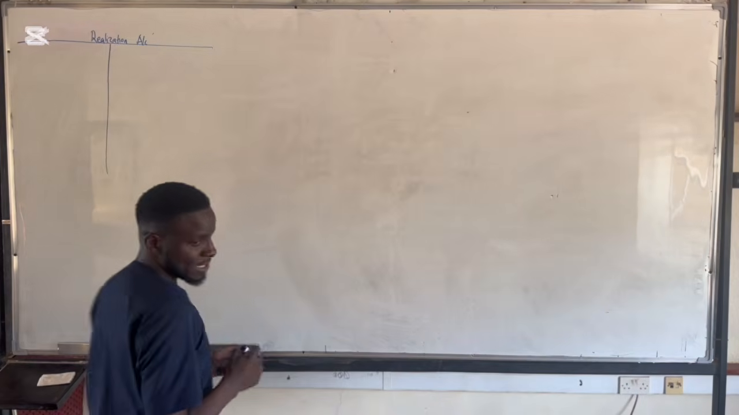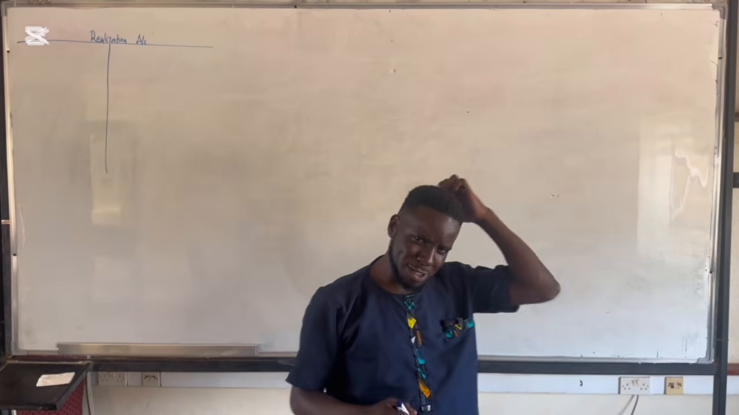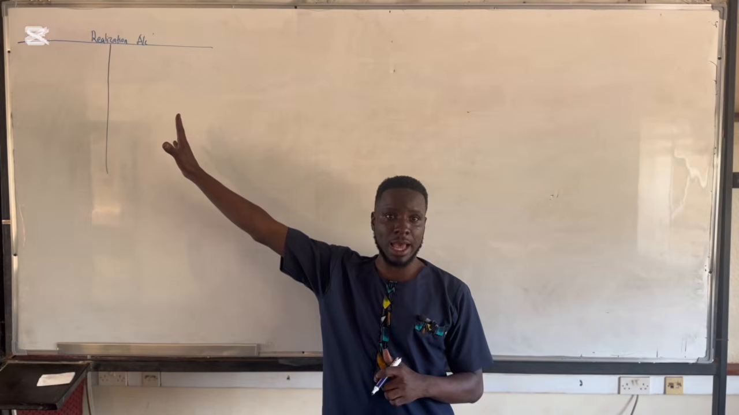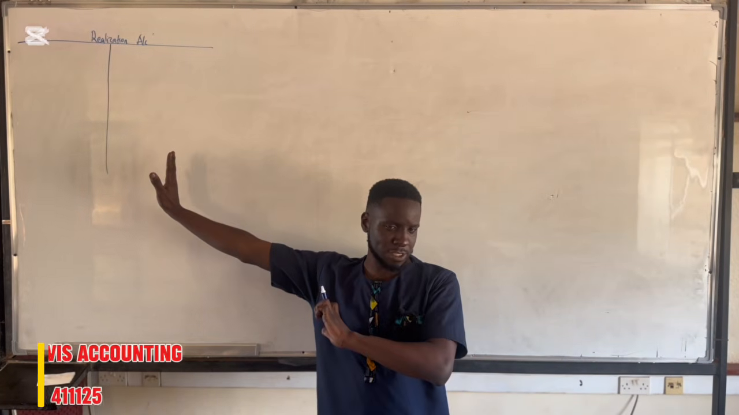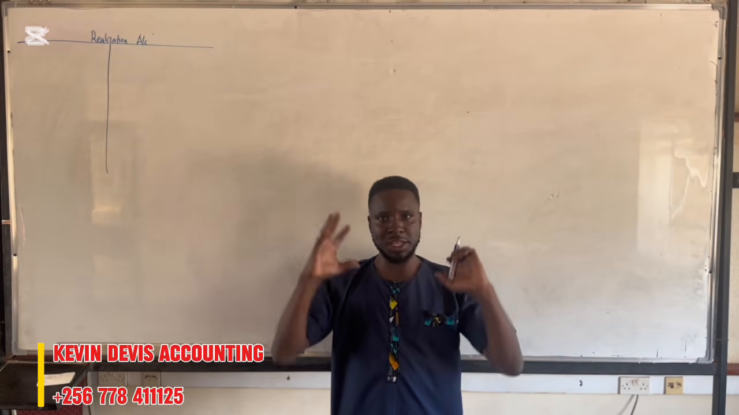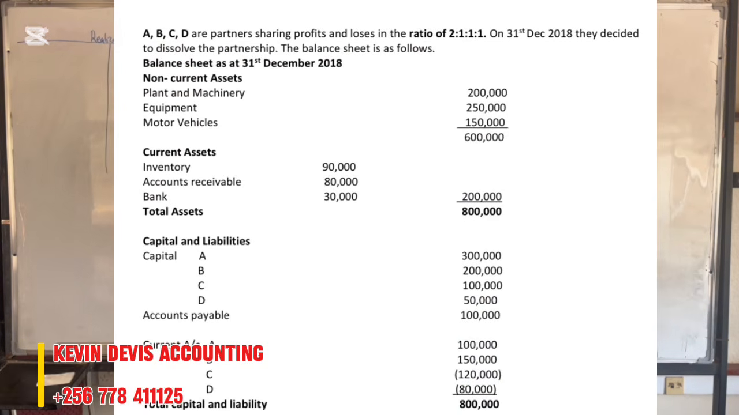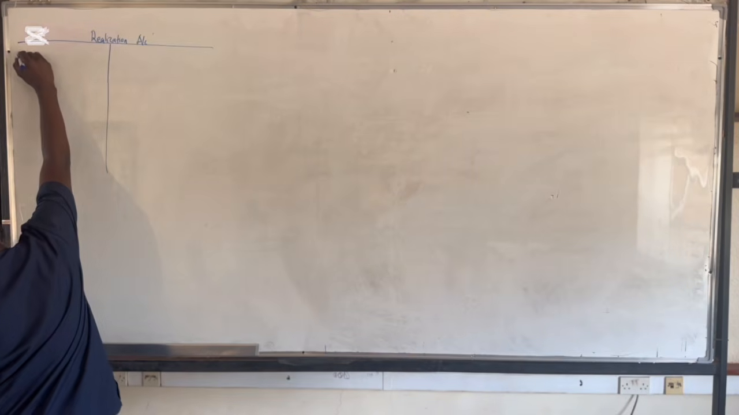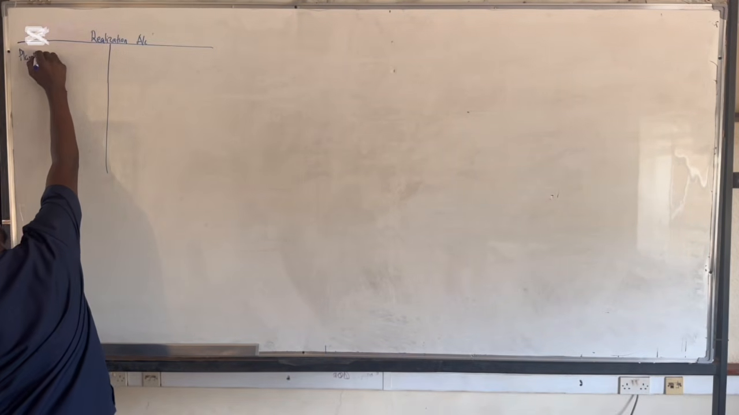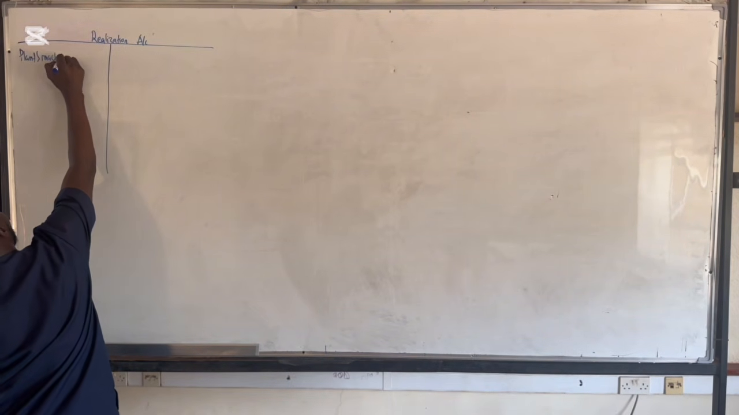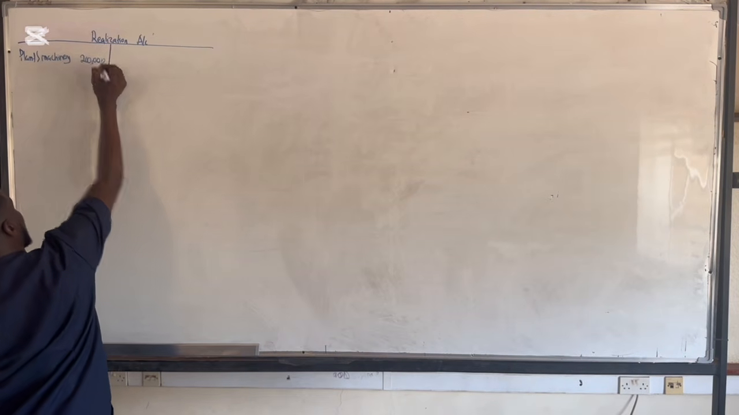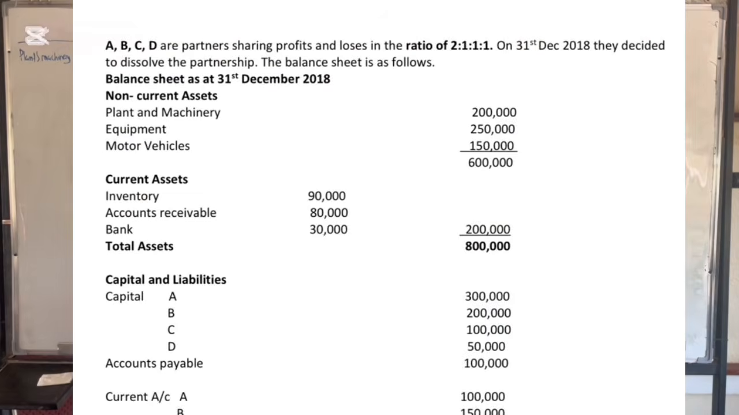Now, I told you in my previous video about the solution that when you're doing realization, you have to first debit all the assets to the realization account. All the assets given to you in the balance sheet. Here in the balance sheet, we have plant and machinery, which is 200,000. And then we also have equipment, which is 250,000.